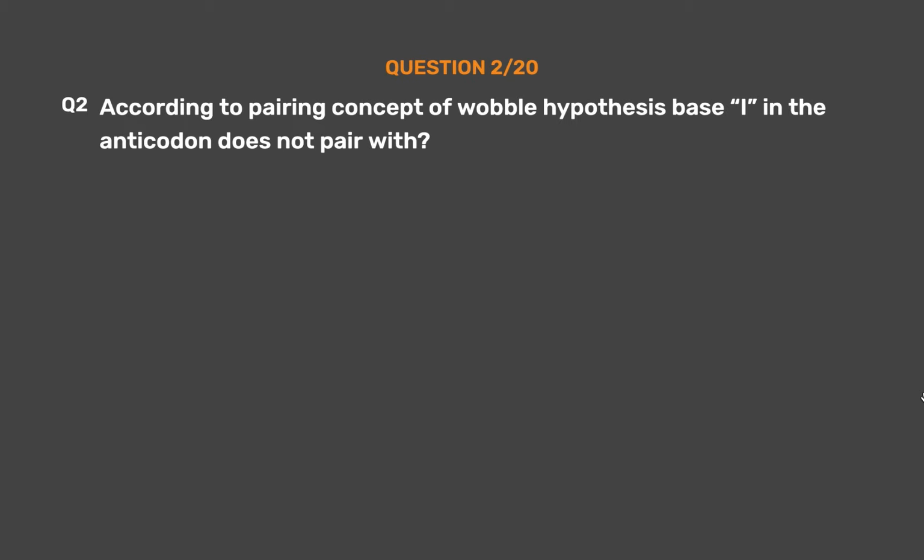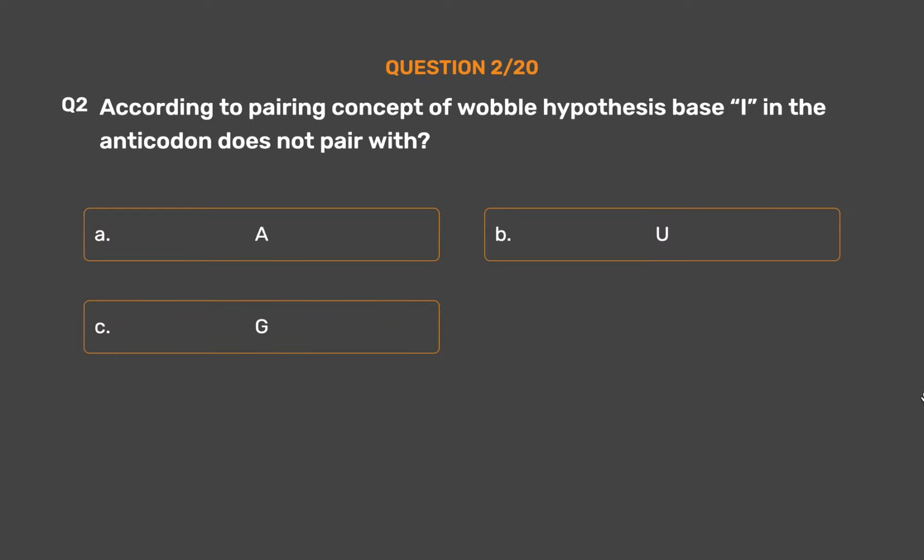Question number 2. According to pairing concept of wobble hypothesis, base I in the anticodon does not pair with: option A, A; option B, U; option C, G; option D, C.